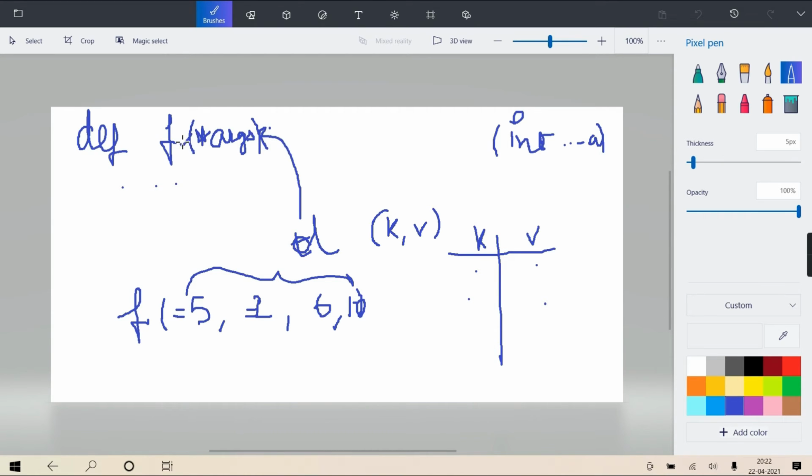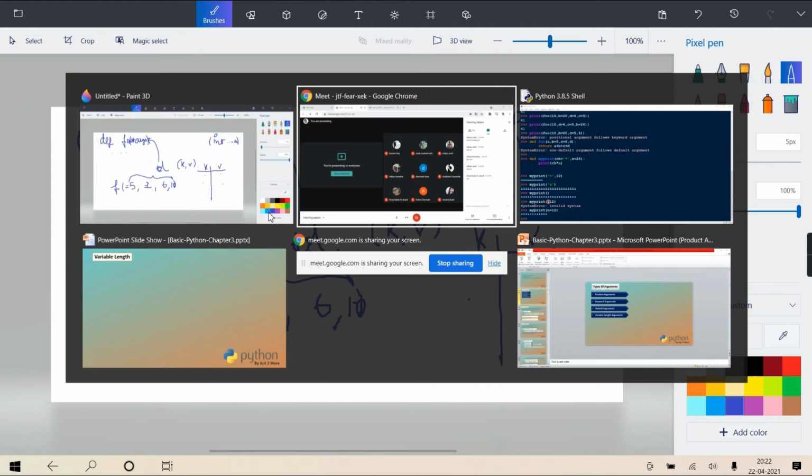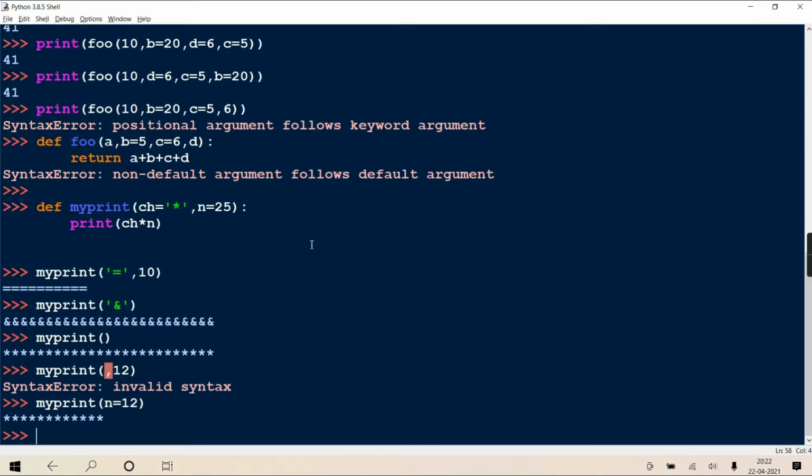So here you have to put double star. When you put double star before the argument, it informs the interpreter that all the arguments are going to come as a dictionary, key-value pairs. And if you put a single star, all values are going to come as a tuple. You understanding? Clear? So both techniques I'll tell you. First we'll take the demonstration so that you get a feel of how the parameters are passed, and then we will go to the slides part.